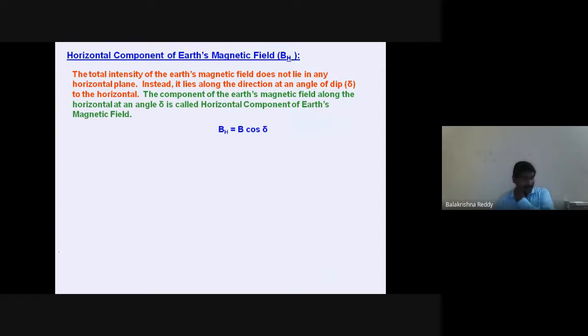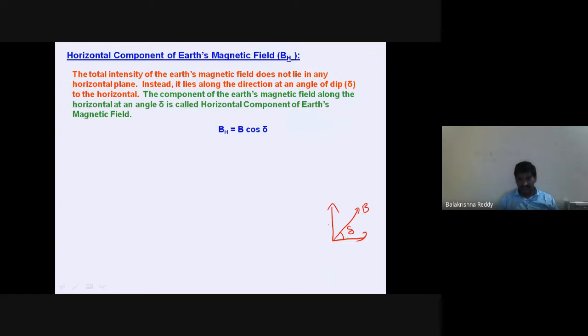We studied vectors and resolving components, right? B is a magnetic field vector, the resultant magnetic field, which is making an angle theta with the horizontal axis, that is delta.